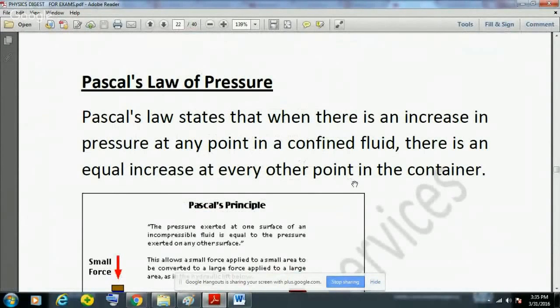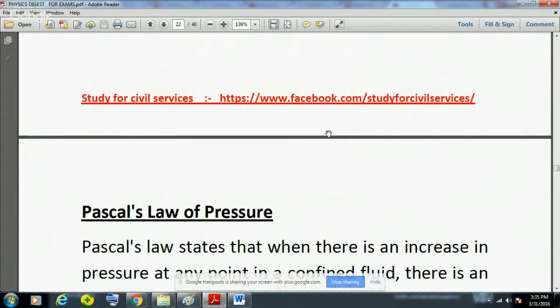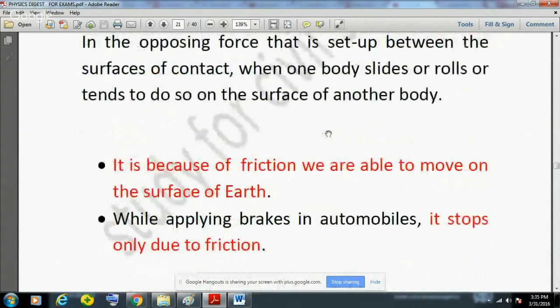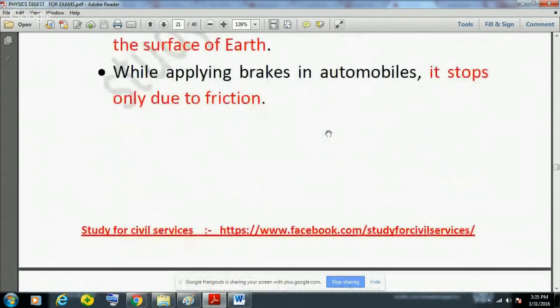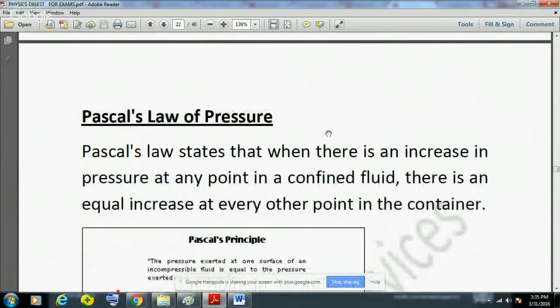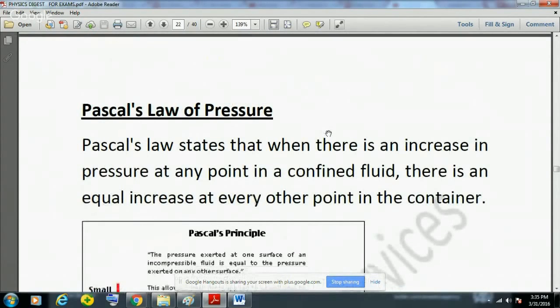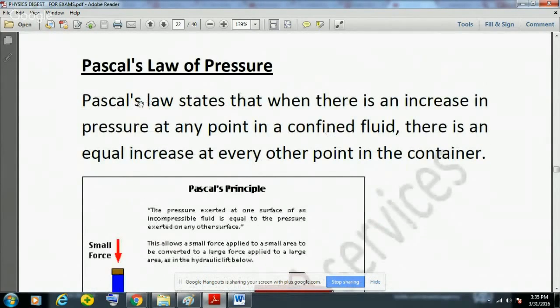This is the fifth part of physics concepts for exams, physics digest for 2016 competitive exams, and we have covered up to friction in the last part. And from this part we will start with Pascal's law of pressure. Pascal's law is very important, and its applications are generally asked in the exams.